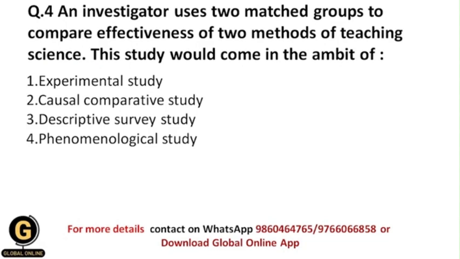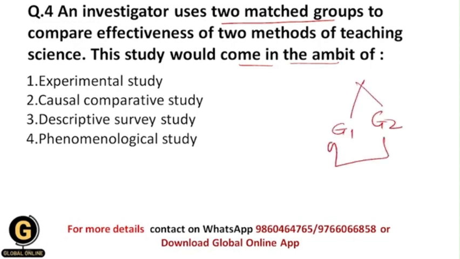An investigator uses two matched groups to compare the effectiveness of two methods of teaching science, and this study would come in the ambit of. So the investigator wants to see the effectiveness of two methods of teaching science, and for that he has made two matched groups. Basically I have two groups over here, group 1 and group 2, and I'm going to compare these groups because I want to study the effectiveness of two methods of teaching science. So for such a study, what kind of study am I going to follow?